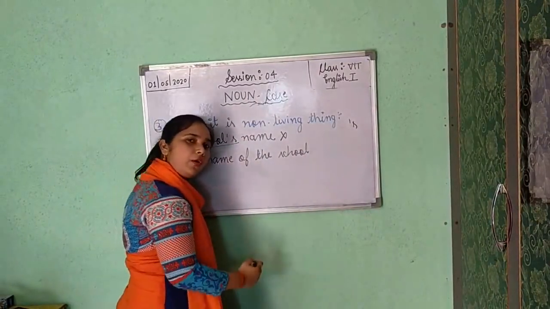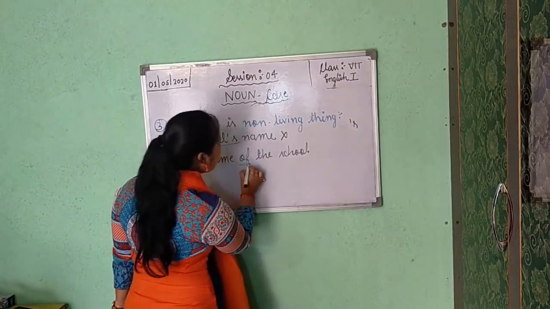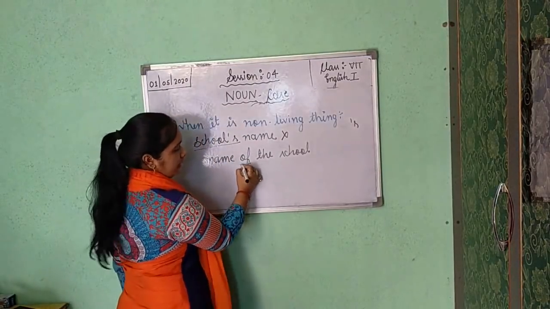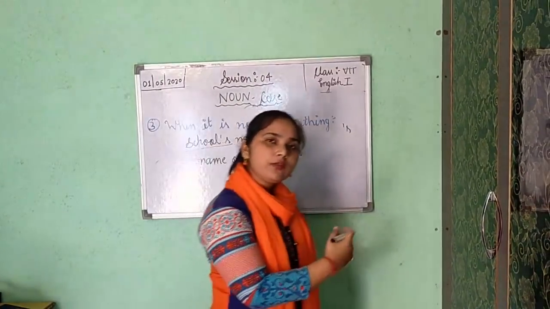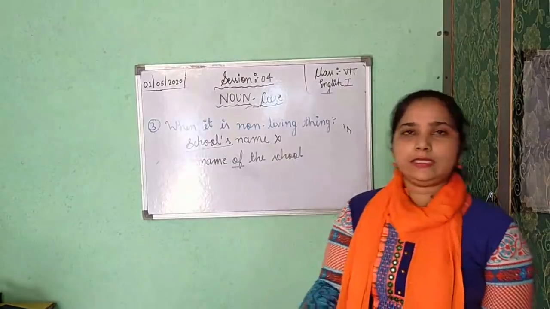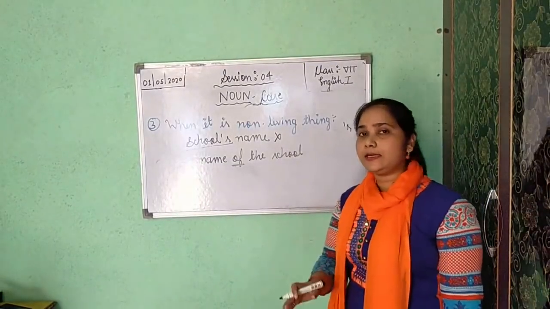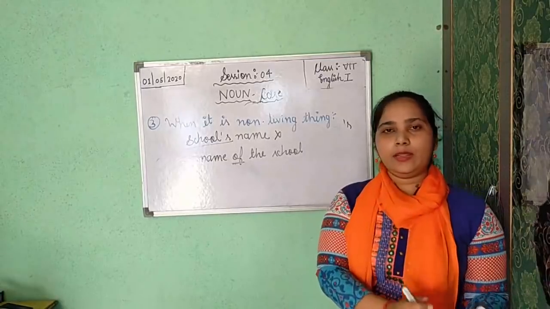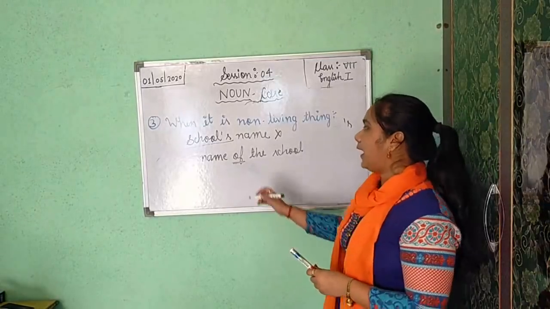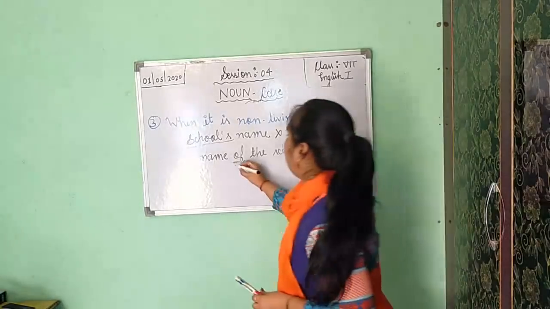And for showing ownership here we are using the preposition of. Everyone knows a preposition shows the relation between another noun or pronoun in a sentence, or a preposition is a word positioned before a noun or pronoun, that is called your preposition.